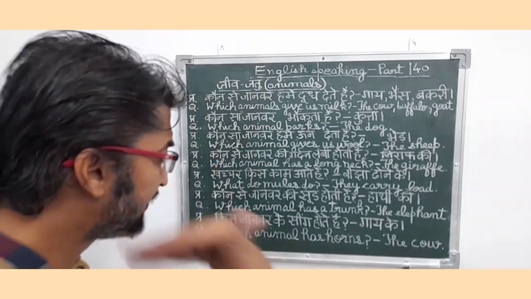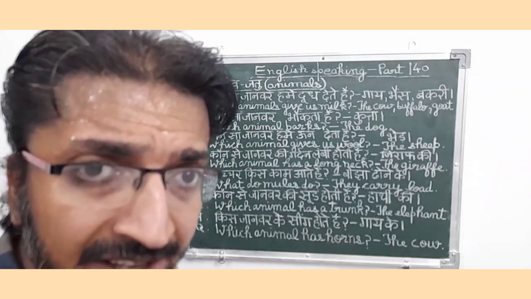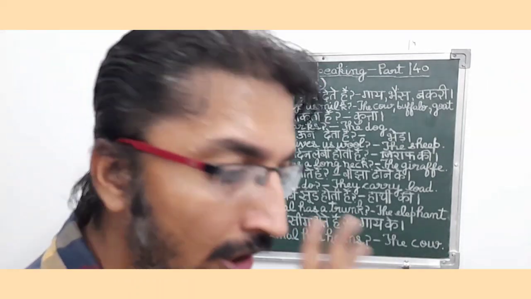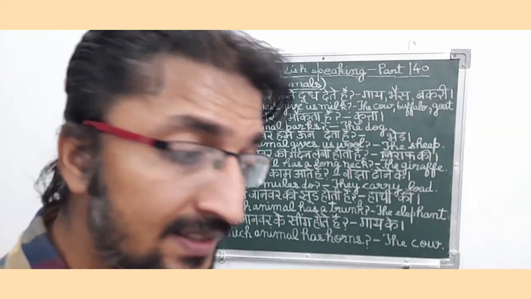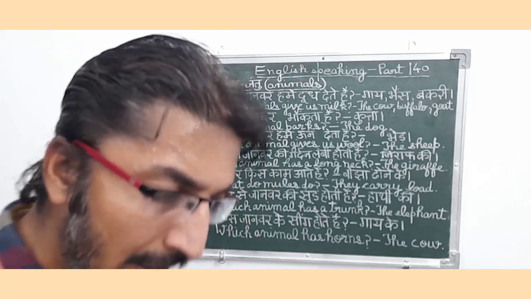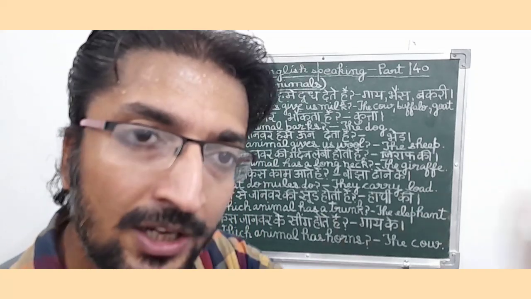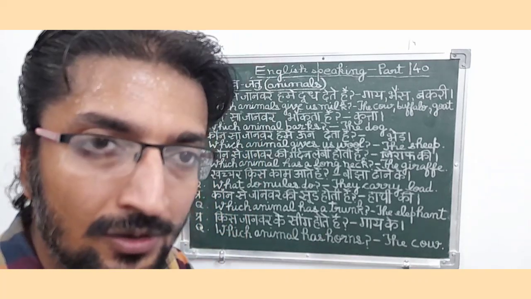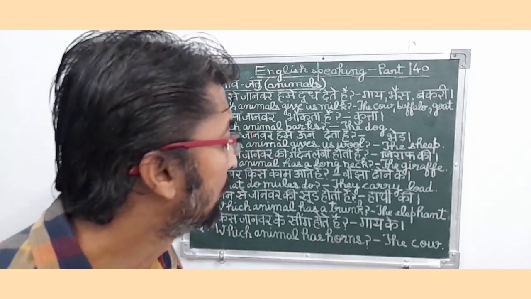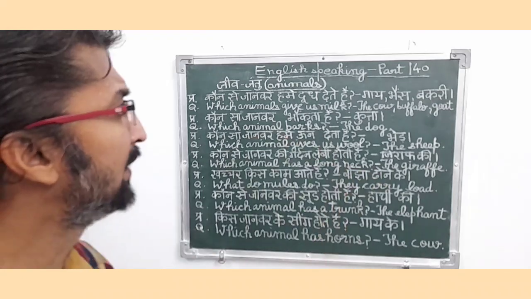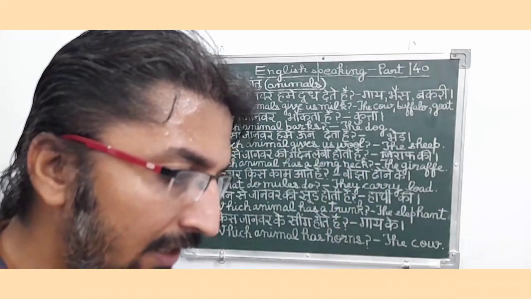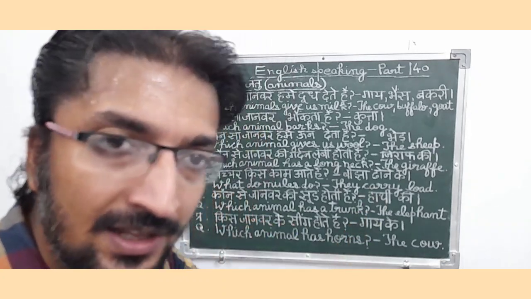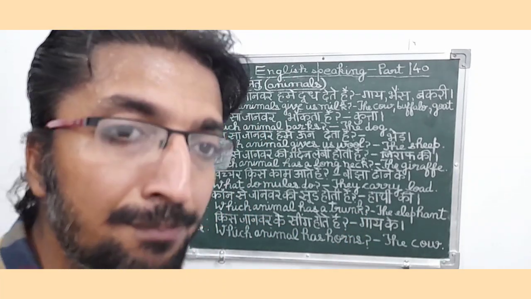So friends, किस जानवर के सींग होते हैं? Means गाय के। So in English it means which animal has horns? Means the cow. So it is a present interrogative type sentence, and since in this sentence they are basically telling about the quality of cows and buffaloes who have horns on their head. So friends, this was the English speaking part 140 in which I tried to explain to you about Jeev Jantu, means animals related sentences, basically about their qualities which they possess.